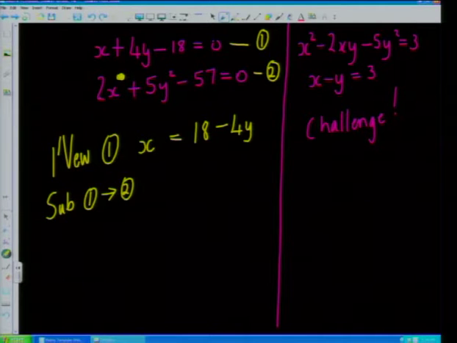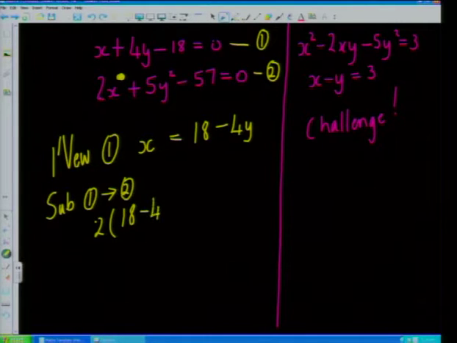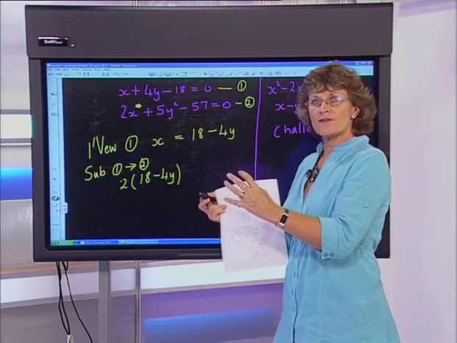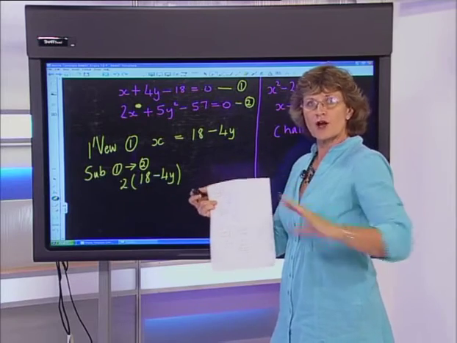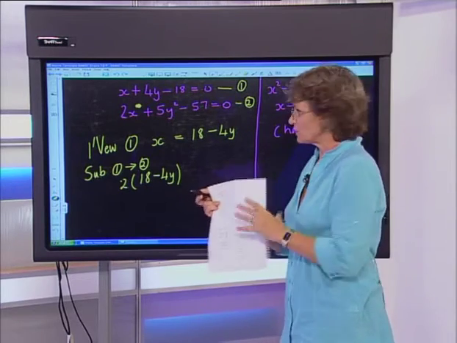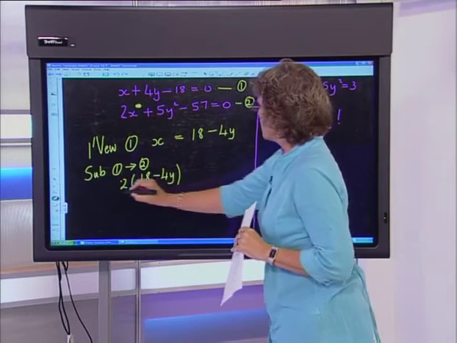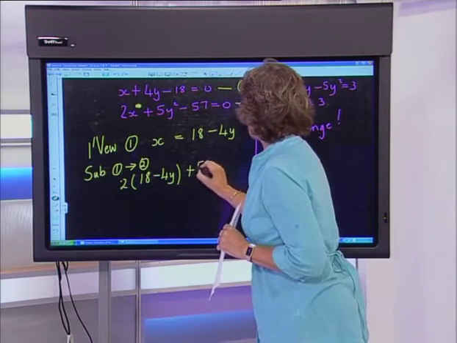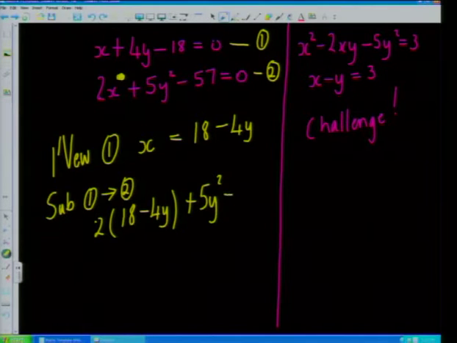So I've got 2, and I'm multiplying by x, so this x gets replaced by its substitute. If you play sport and you get injured, a substitute gets sent in, does the job for you while you recover, and then eventually goes off the field again. All you're doing is substituting an equivalent value for x. So 2 times 18 minus 4y, minus 5y squared, subtract 57 comes to 0.